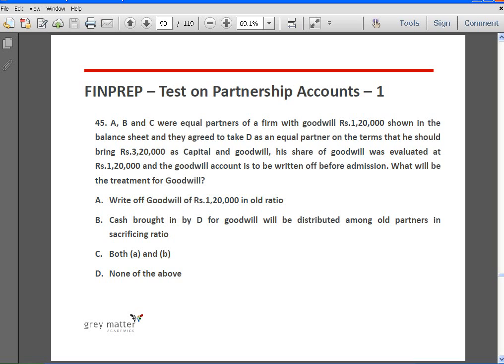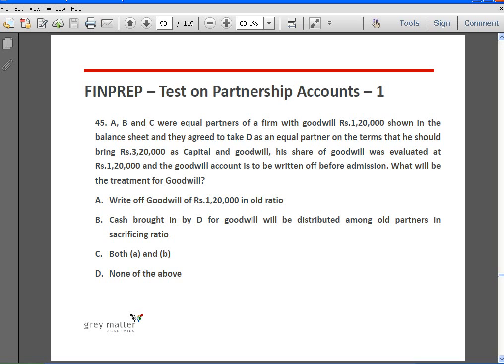Okay, next we come to the 45th question. A, B and C were equal partners of a firm with goodwill of rupees 1,20,000 shown in the balance sheet, and they agreed to take D as an equal partner on the terms that he should bring 3,20,000 as capital and goodwill. His share of goodwill was evaluated as rupees 1,20,000, and the goodwill account is to be written off before admission. What will be the treatment for goodwill?